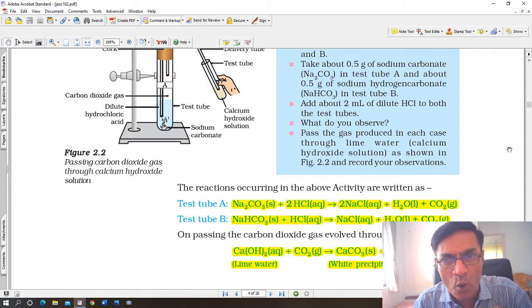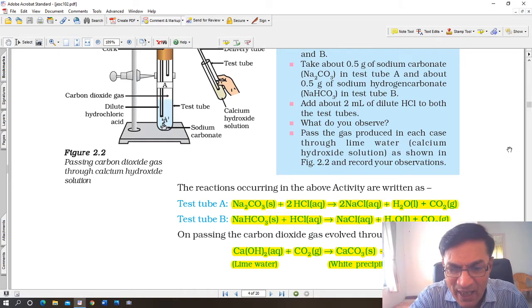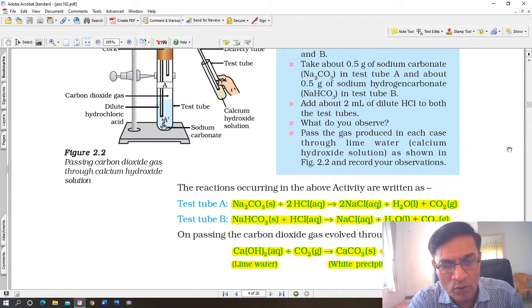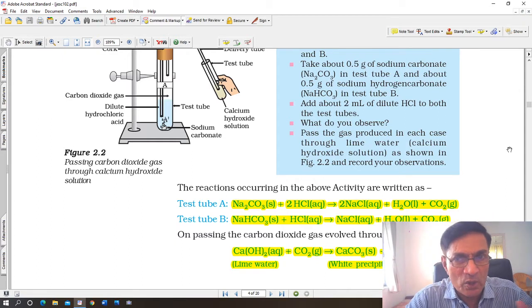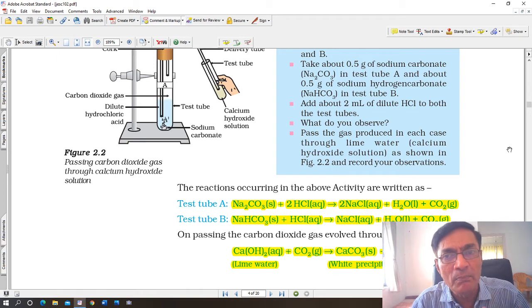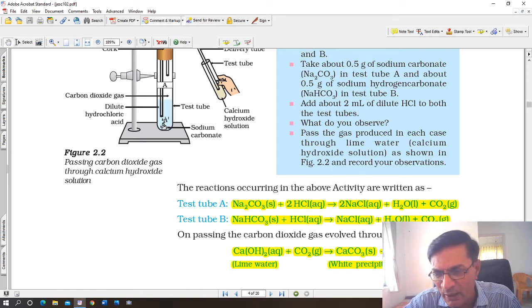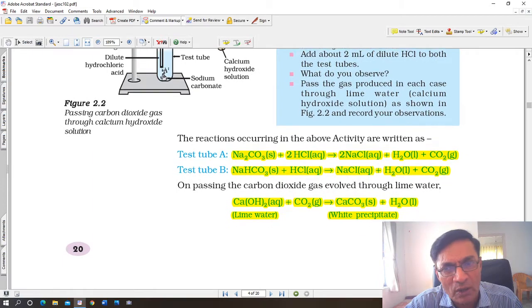So if you take a straw, the Pepsi-drinking straw, put it in your mouth and the other end in the test tube held in the hand, you will find that as soon as you blow into it, carbon dioxide from your mouth, that is from your lungs actually, goes into the calcium hydroxide solution and the same reaction takes place here. You can see lime water, calcium hydroxide, plus carbon dioxide which you have breathed out, forms calcium carbonate plus water. So the precipitate makes it appear milky. So carbon dioxide is a gas which will make lime water milky.